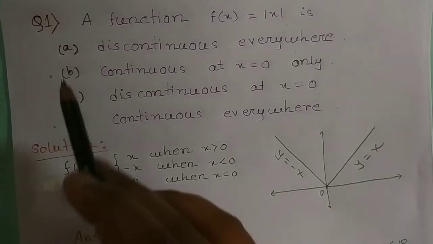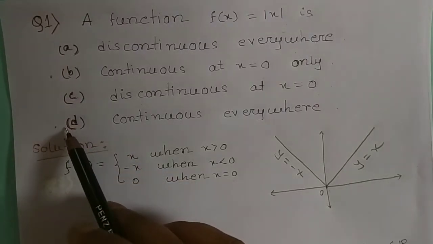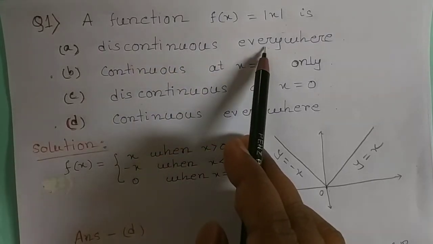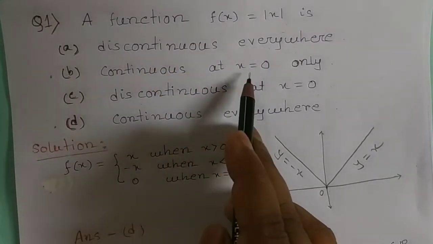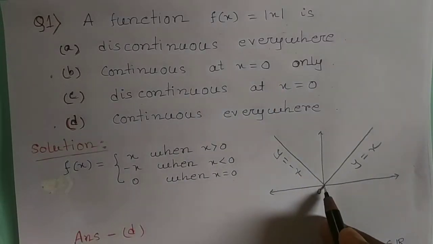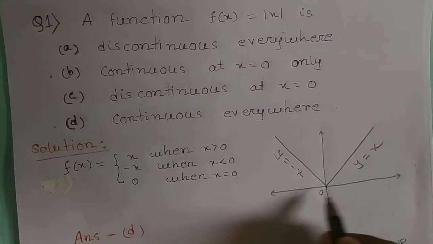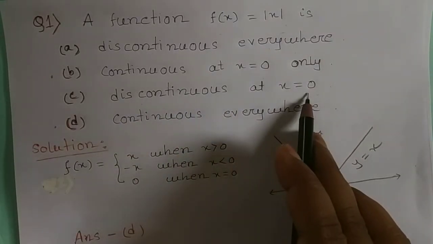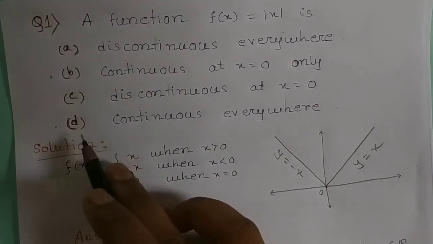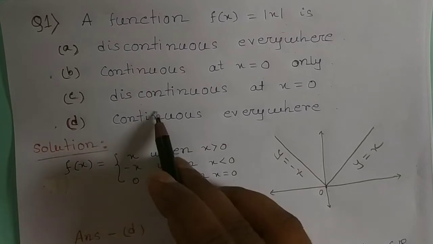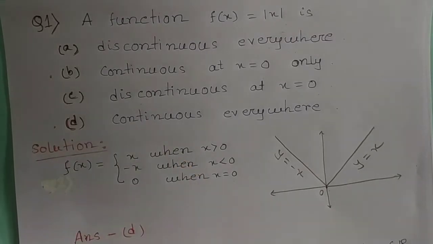Therefore, from these four options, the first option, discontinuous everywhere, is wrong. Continuous at x equal to 0 only? No. It is not only continuous at x equal to 0, but continuous everywhere. Discontinuous at x equal to 0 is also wrong. And the fourth option, continuous everywhere, is the right option. Therefore, the answer is D.